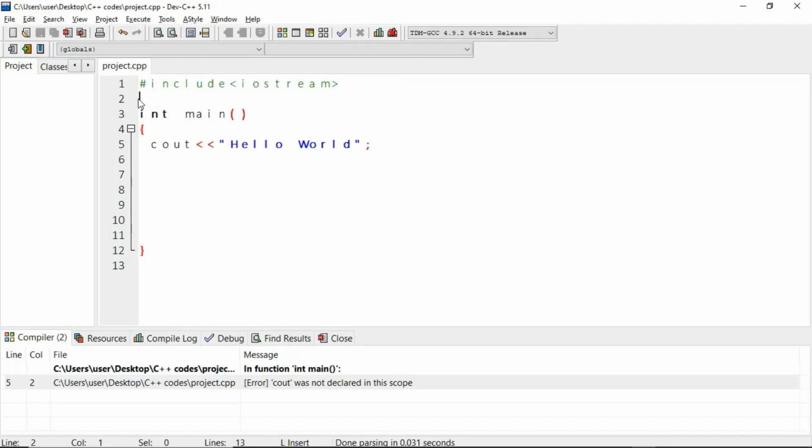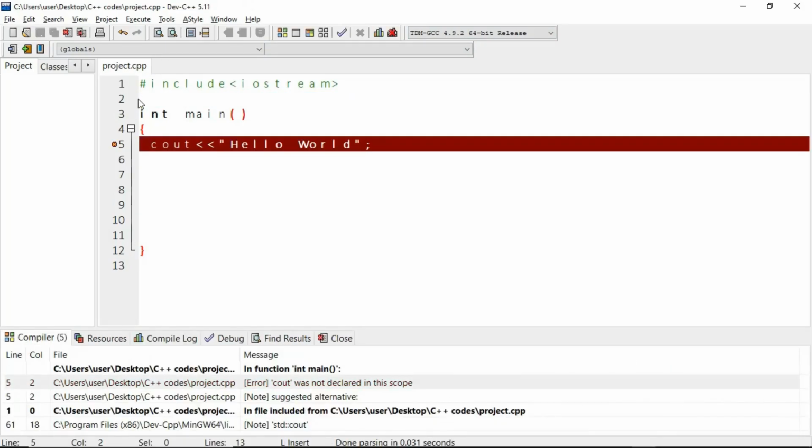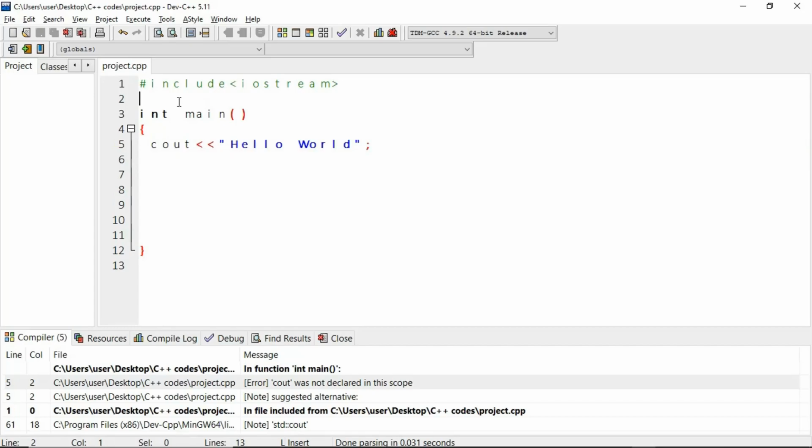All right, now let's save this and run. You also have it. It said cout was not declared in this scope. This error is basically the same thing, because if the standard namespace and the preprocessors are not present in your code, you are not going to be able to use the cout statement or the cin statement.